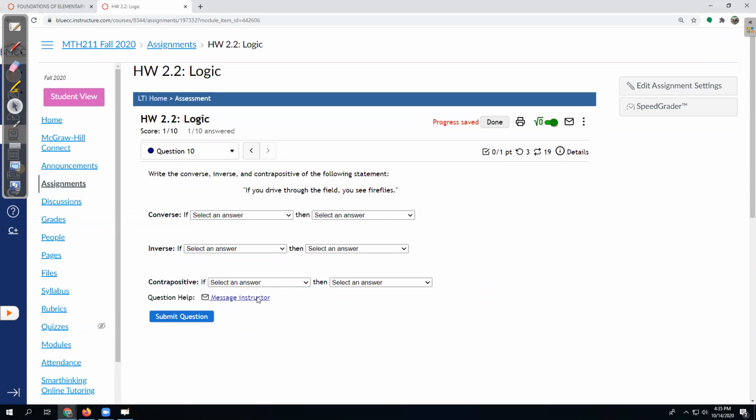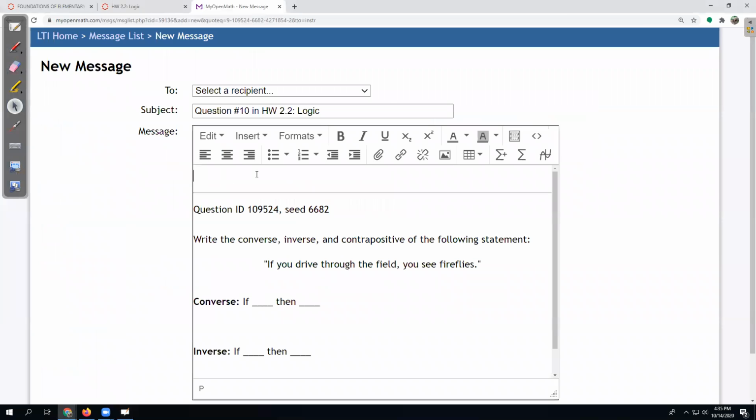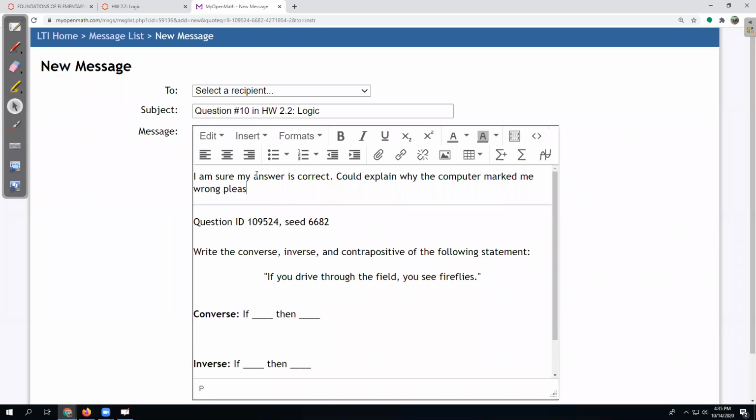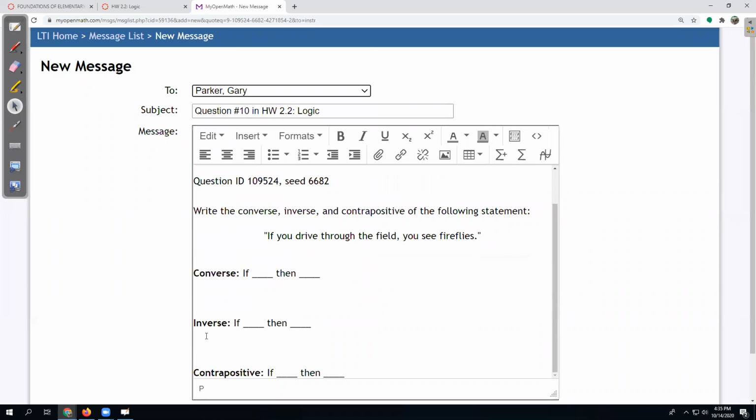So like right now, if I were to message and say, I am sure my answer is correct, please explain why the computer marked me wrong. And it'll automatically be addressed to me, I think. And you send it.